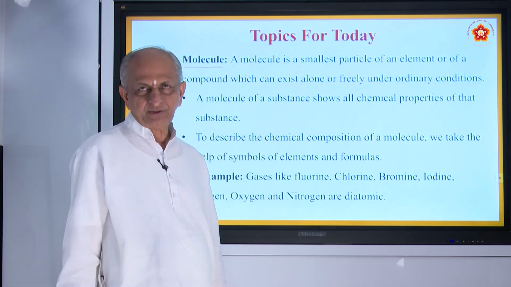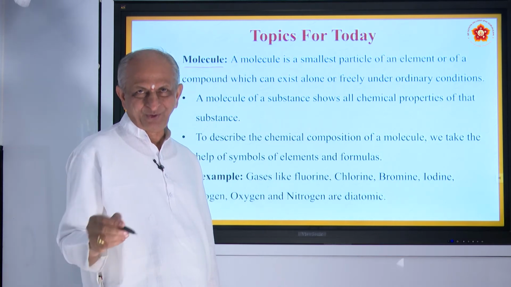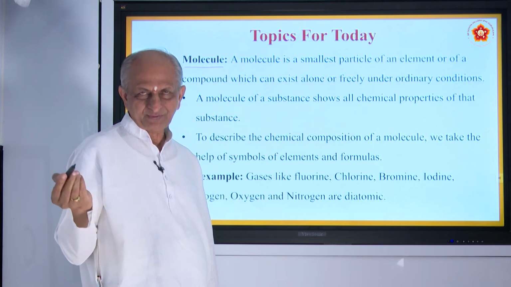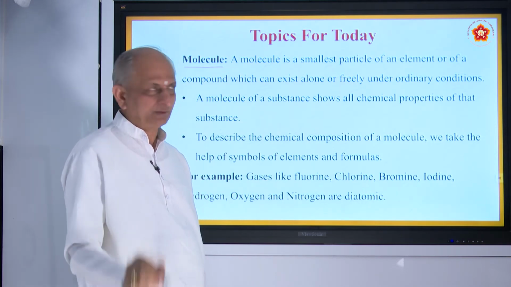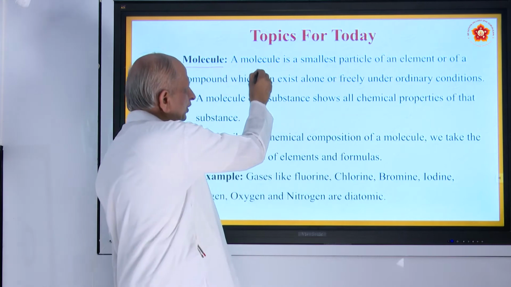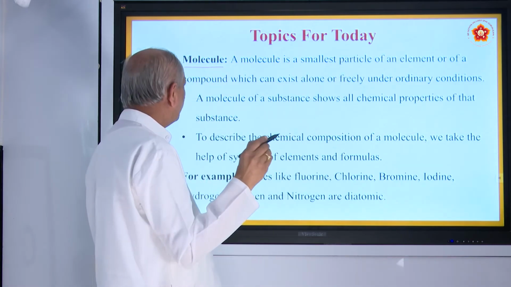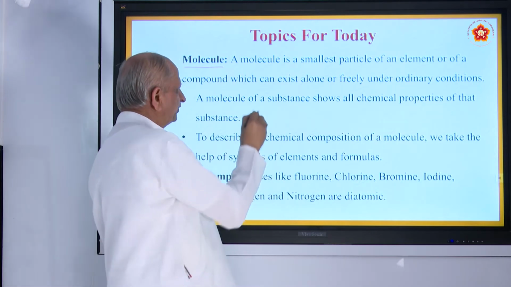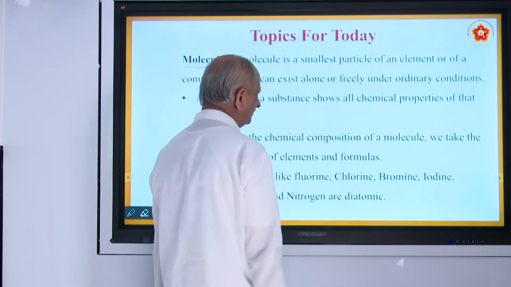In the first lesson, we have learnt about atoms. So when two or more atoms combine, then we get what is called a molecule. A molecule is the smallest particle of an element or of a compound which can exist alone or freely under ordinary conditions.